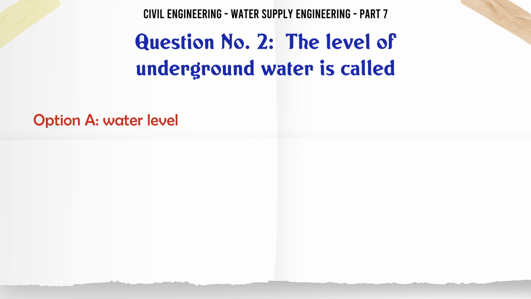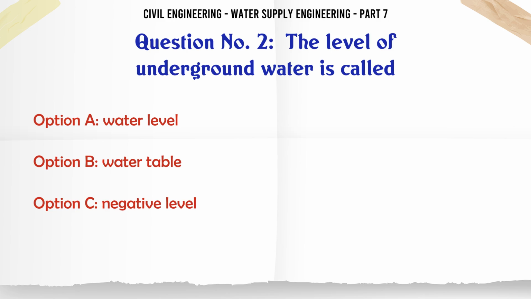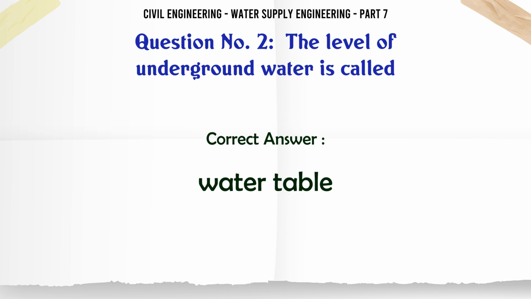The level of underground water is called A. Water level, B. Water table, C. Negative level, D. Invert level. The correct answer is water table.